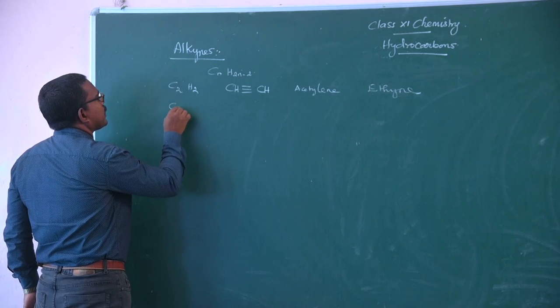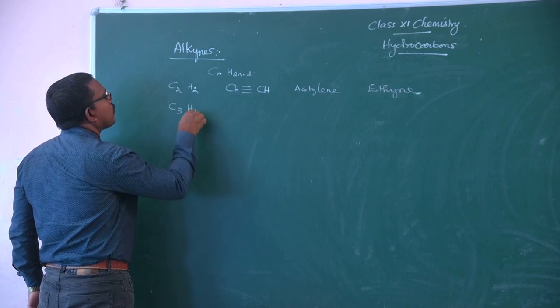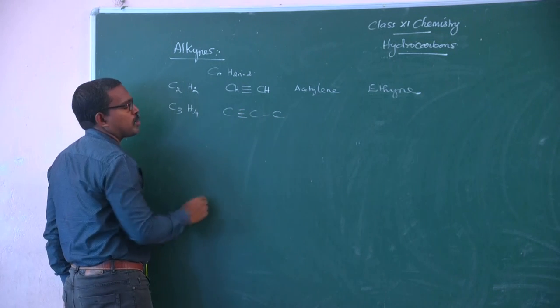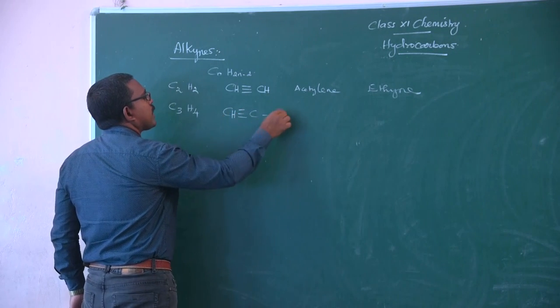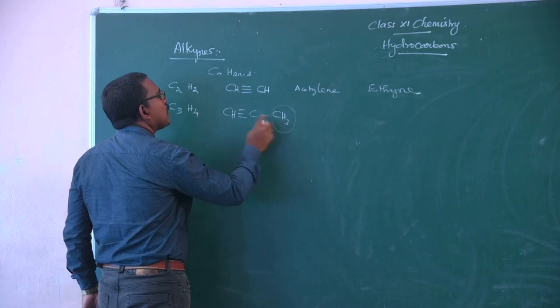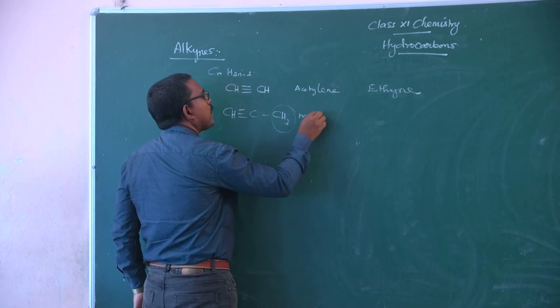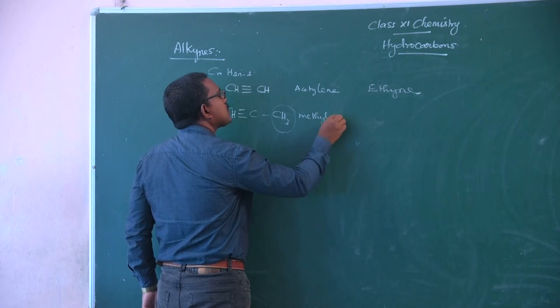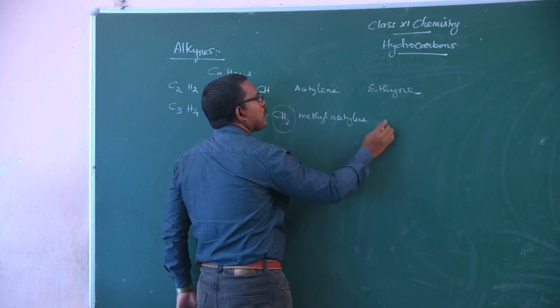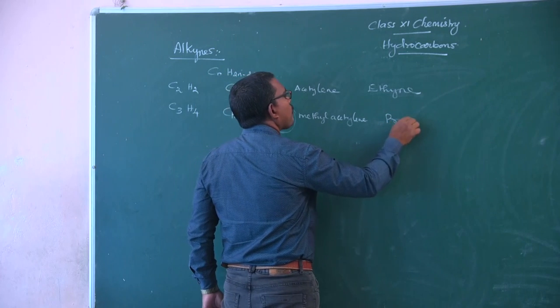The next member is C3H4. So, 3 carbon atoms, and you put the triple bond at any one of the places. CH3, this part is methyl. Therefore, the common name is methyl acetylene. The IUPAC name of the compound is propyne.